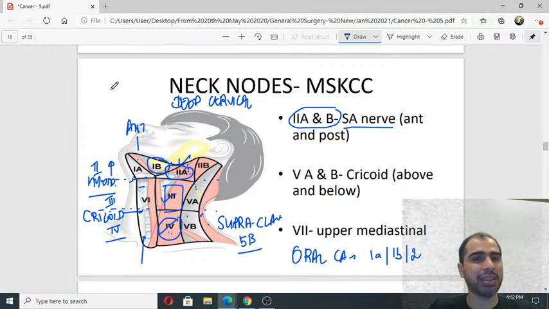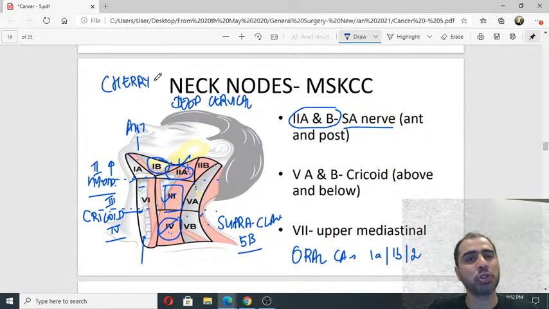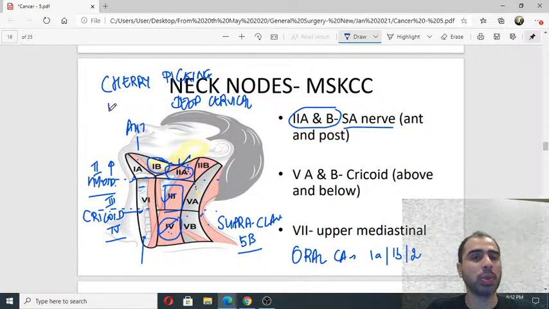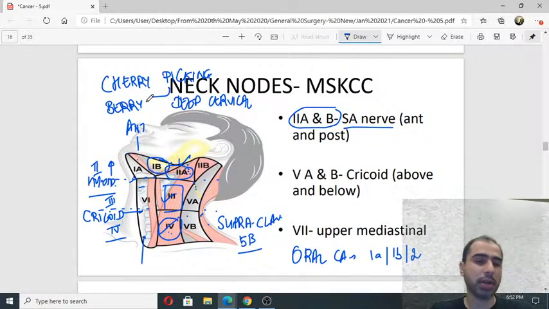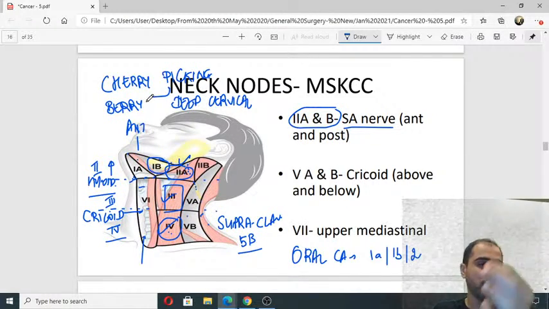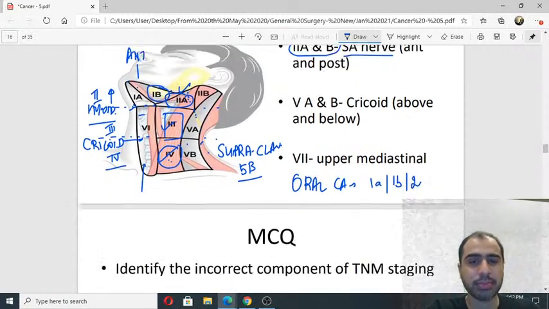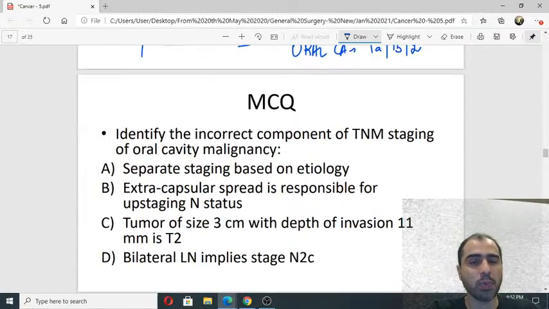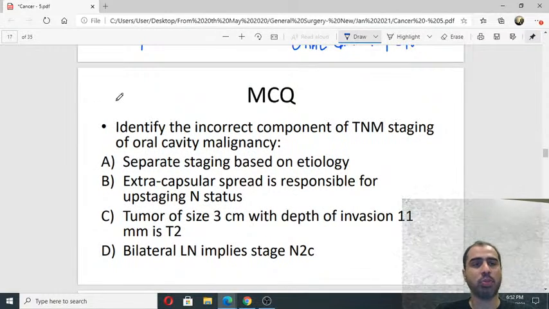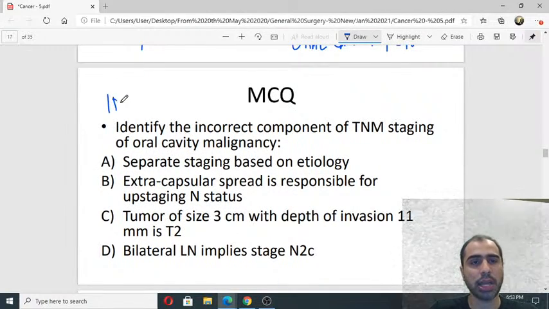They used to do that in earlier times. It used to be called cherry picking. In thyroid, it used to be called berry picking. Just removing the involved nodes is wrong. You have to remove the entire group of nodes. All right. This is what I want to stress a little bit. This is important. This is what has to be stressed.